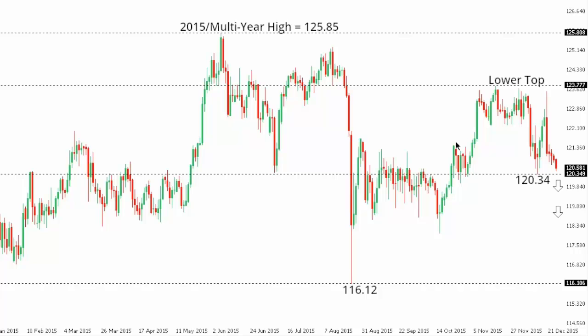Dollar yen. So dollar yen remains under pressure following the latest well-capped move towards 123.76, and a break below 120.34 will do a good job of accelerating declines down to lows that we had seen back in the 118 area, below which exposes the critical August base at 116.12. At this point, rallies should be very well capped, with only a break back above 123.76 to compromise the current bearish outlook for dollar yen.